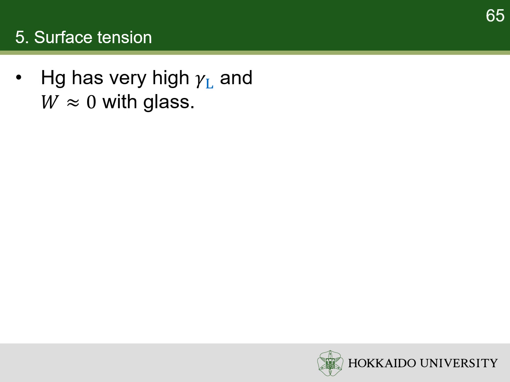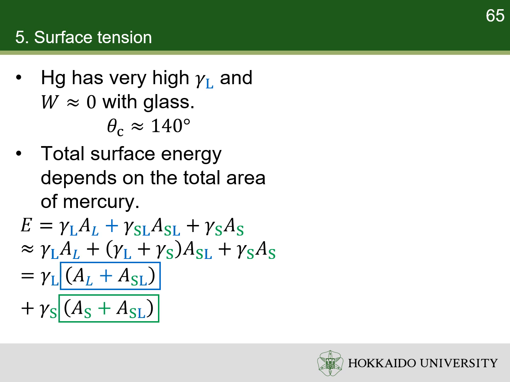For example, mercury has very high surface tension due to strong metallic bonding. On the other hand, it has very low adhesion with glass. As a result, the contact angle between mercury and glass is about 140 degrees. The surface tension of the mercury acts over its entire surface area, including where it is in contact with the glass.